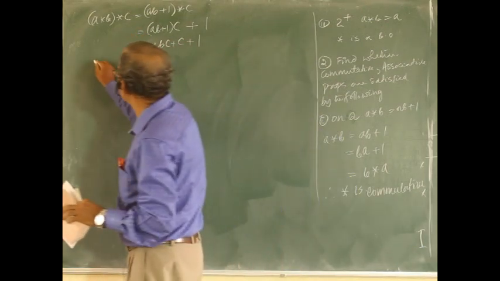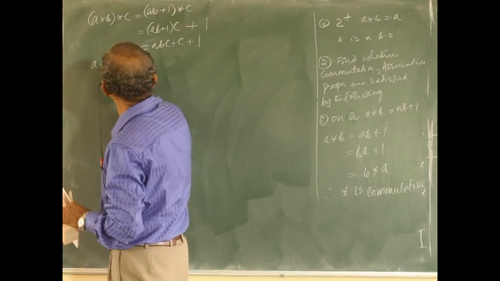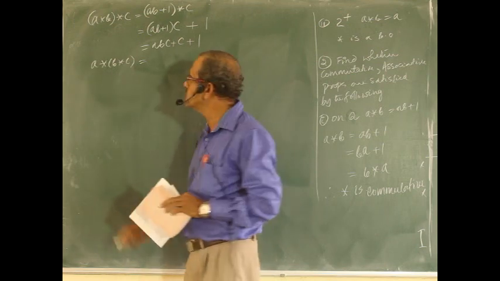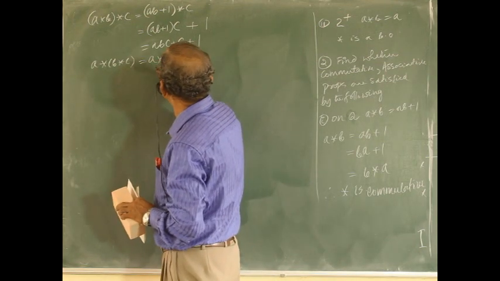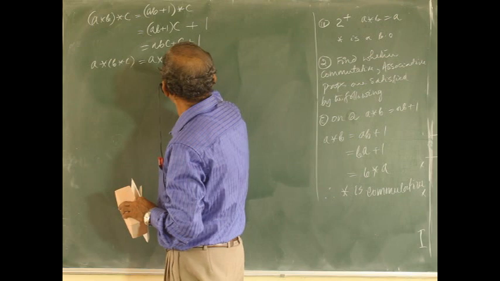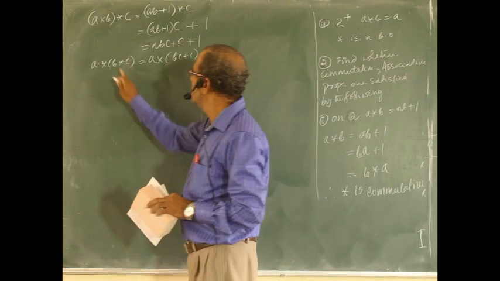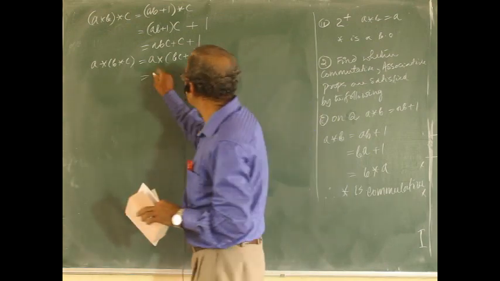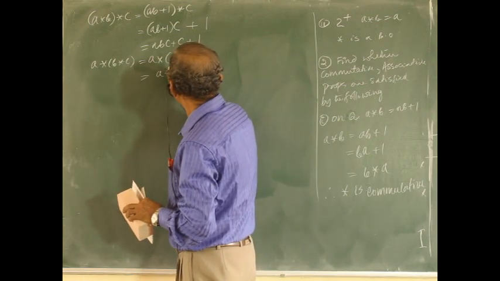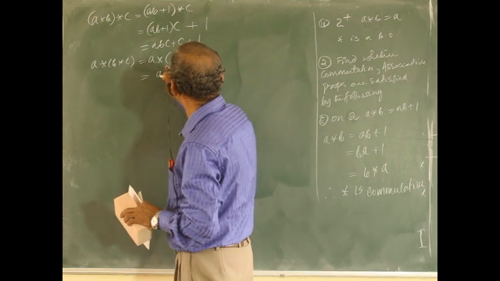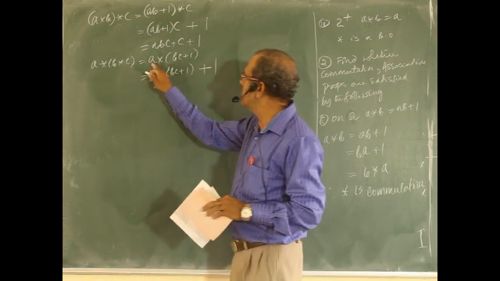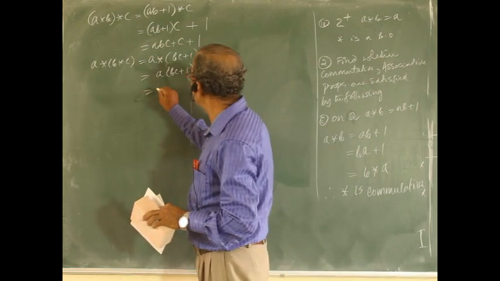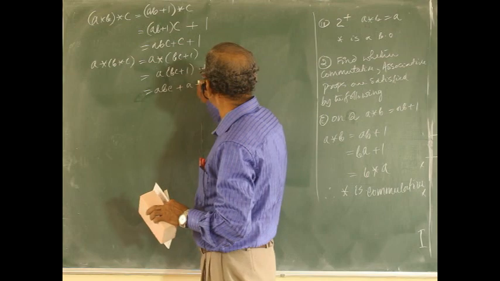Now, obtain a star (b star c), combining the second and third first, then the first one. a star (bc plus 1). Combining two numbers means their product plus 1. Now it is a(bc plus 1) plus 1. Again product plus 1, equal to abc plus a plus 1.